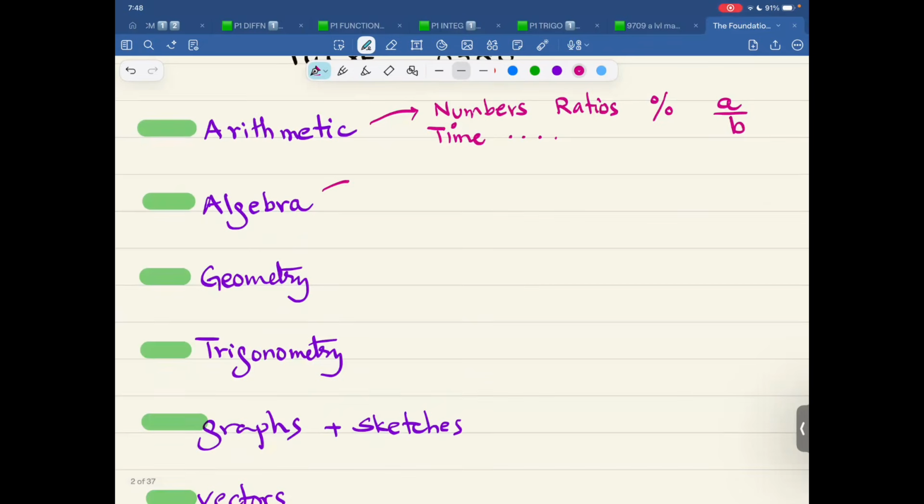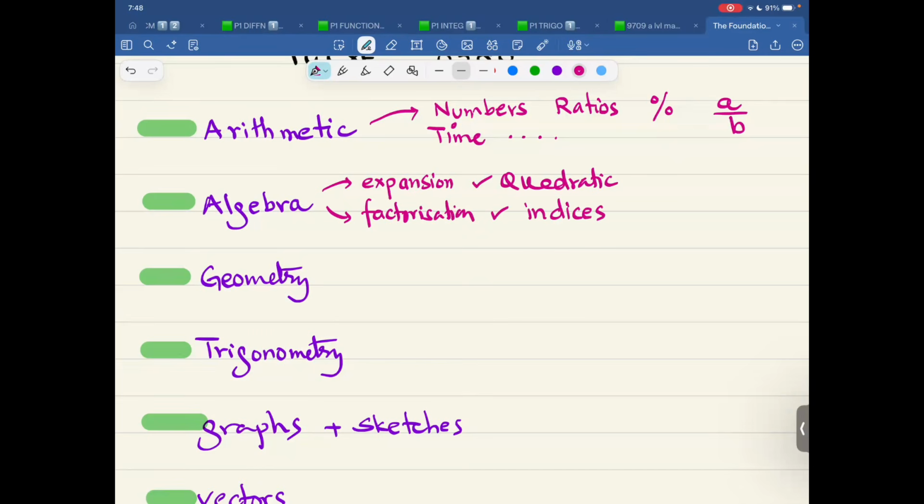When we talk about algebra, we talk about expansion, factorization, then quadratic formula, and so on. And indices also fall into this category. And yes, there is proportionality and things like that.